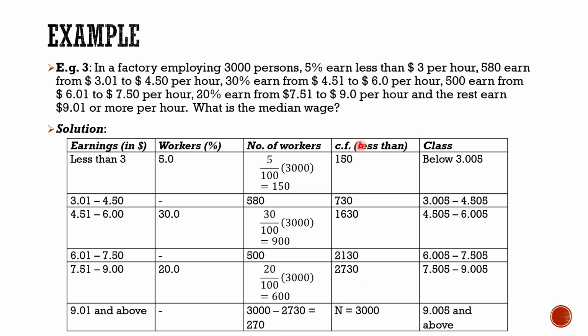We can calculate the less than cumulative frequency for that, starting with the origin. So 150, and 150 plus 580, that is 730. 730 plus 900, that is 1630.